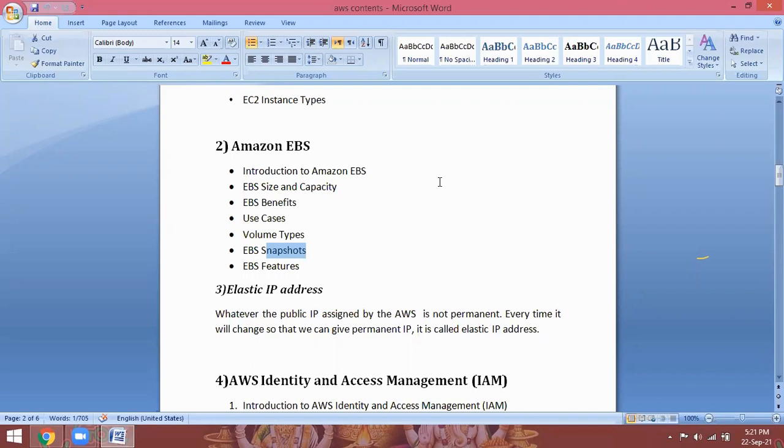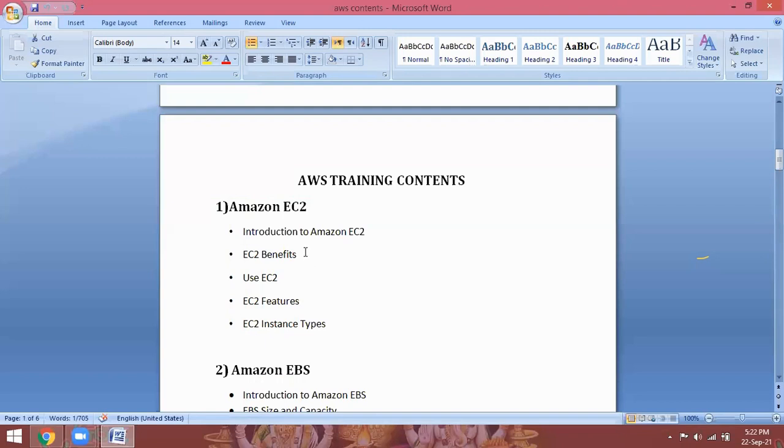We can check by using this elastic IP address whether you are accessing my website or not. I am going to check one time, then within 1 hour I can remove it. So elastic IP, static IP, fixed IP, permanent IP, the technical words are different, but the work is the same. No need to change any IP address. I need a fixed IP address, that is nothing but elastic IP. This elastic IP address I can attach to my instance.